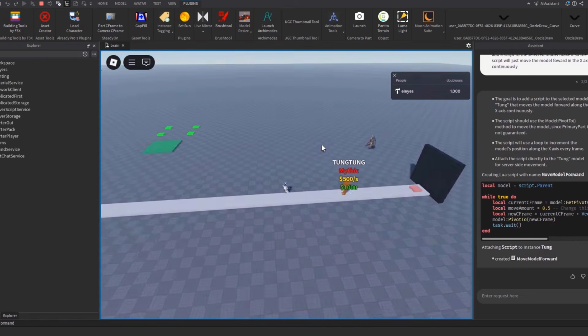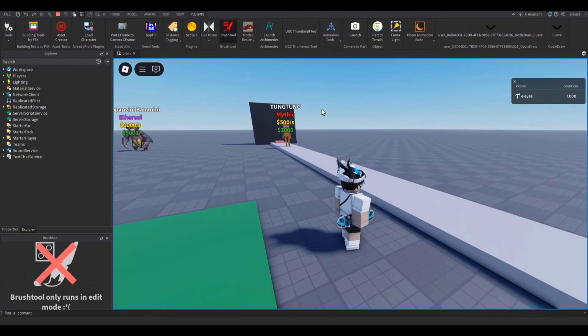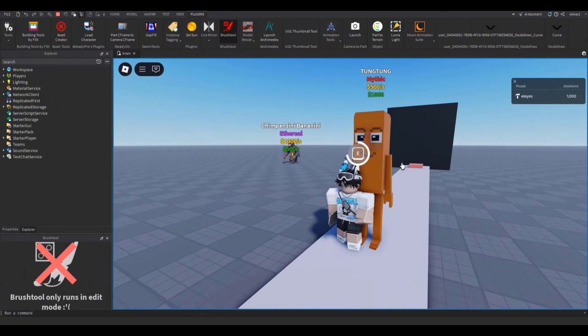Look at that. This feels like the actual Brainrot game. Like, look at this. Watch this. I'm gonna feel like the actual Brainrot game. Look. So here's my temporary base that I made. Look, there's my Brainrot that I can buy. I only have 1,000 doubloons, and I can buy him. There you go. There, I bought him.